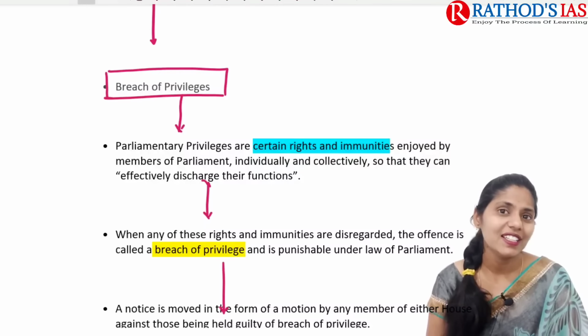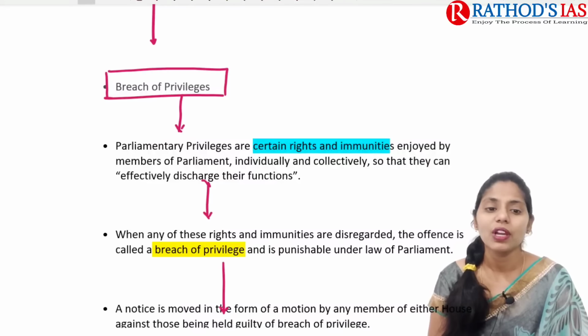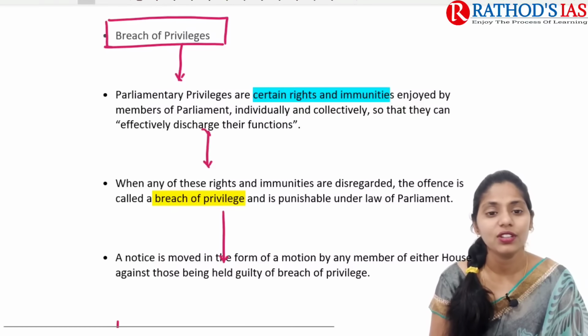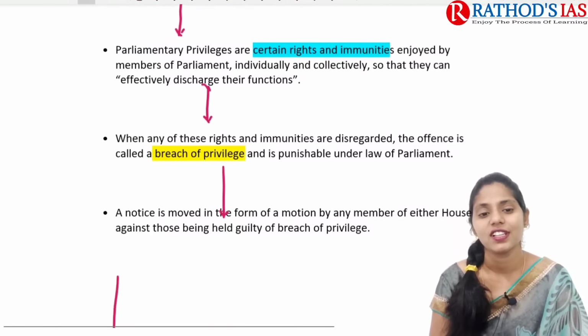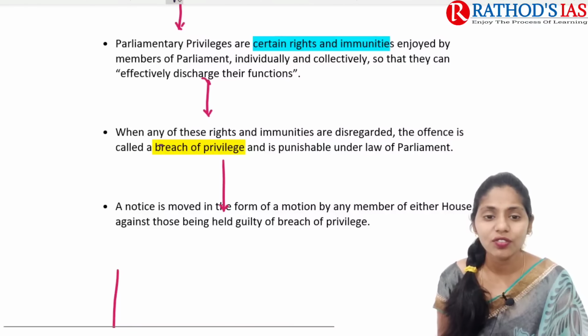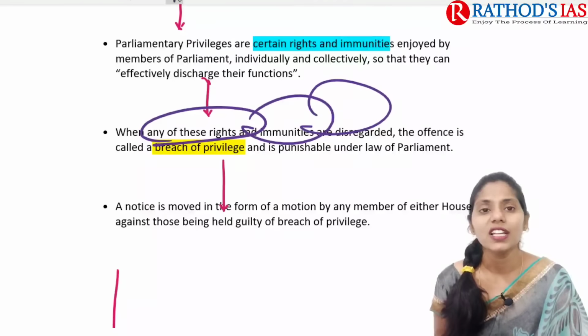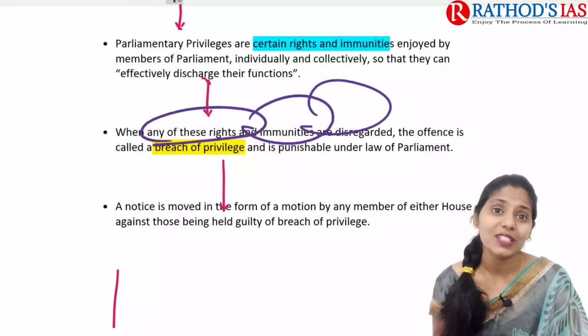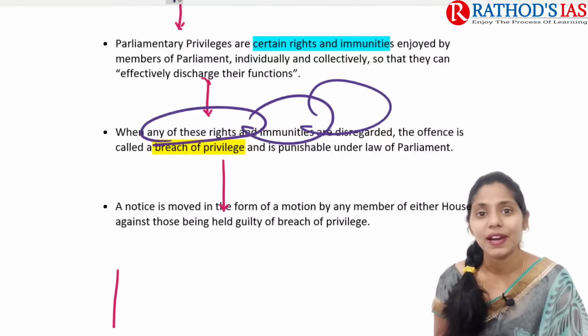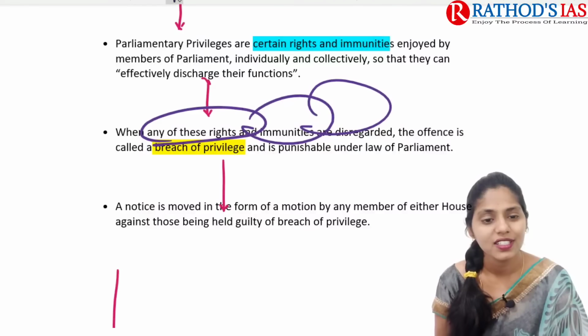So why do we need these parliamentary privileges? Because they help in the effective discharge of their functions. And when any of these rights and immunities are disregarded or violated, this offense is called a breach of privilege. And for this breach of privilege, it can be punished under the law of Parliament.